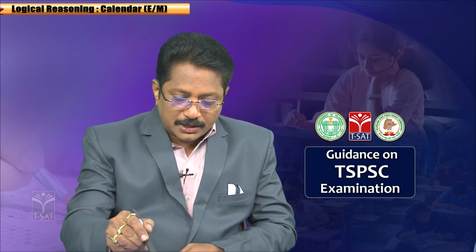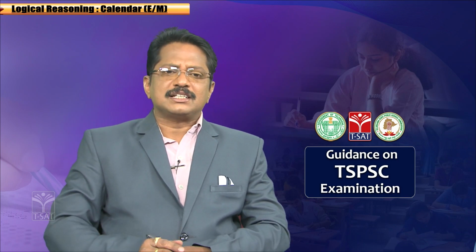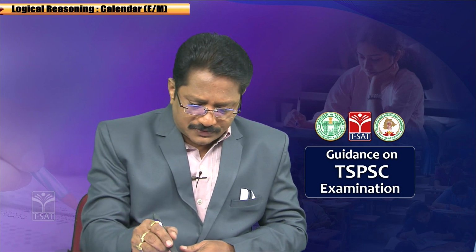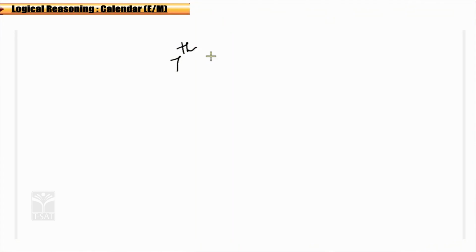Now, we will check whether it is correct or not by using this formula. The method is very simple. What is the date now? First write the date, 7th June 2022. For calculating the day, the first thing is you have to write the date. What is the date? 07, correct? Okay.